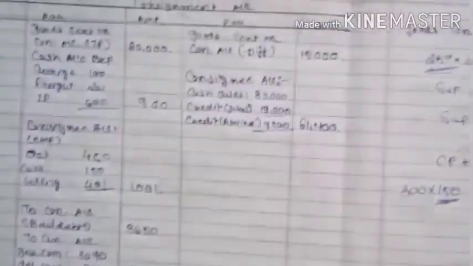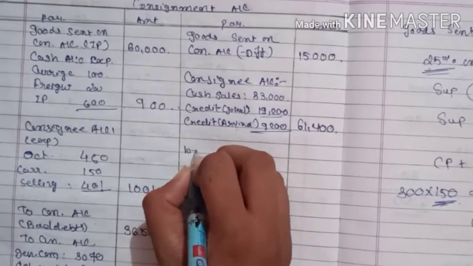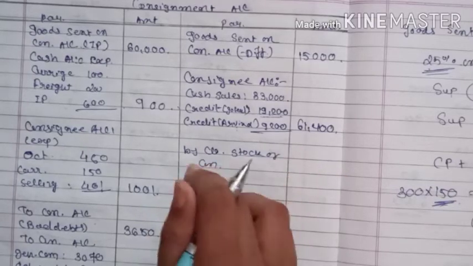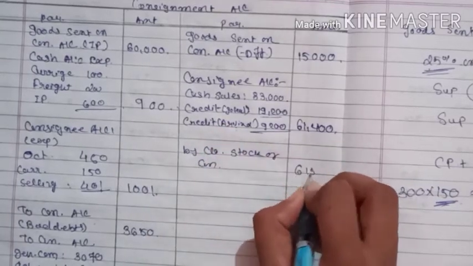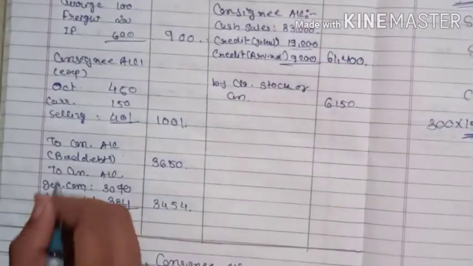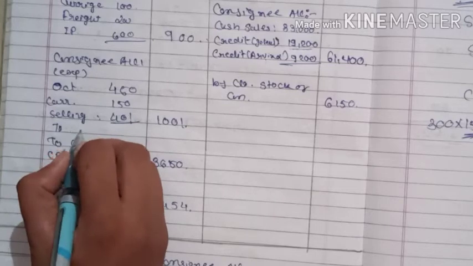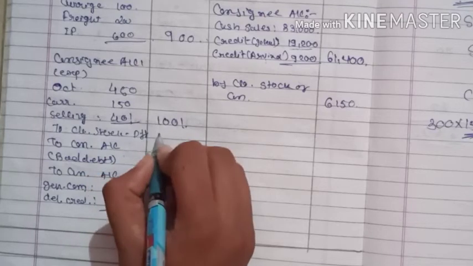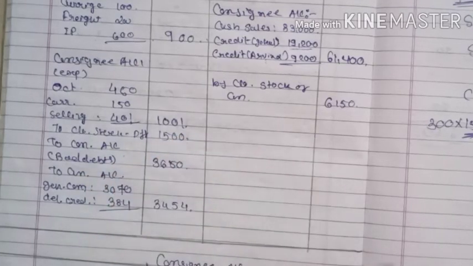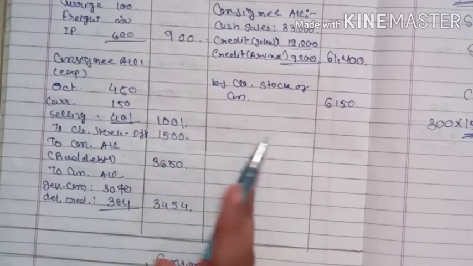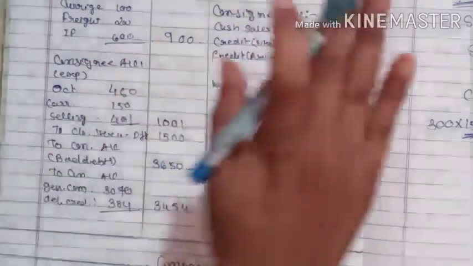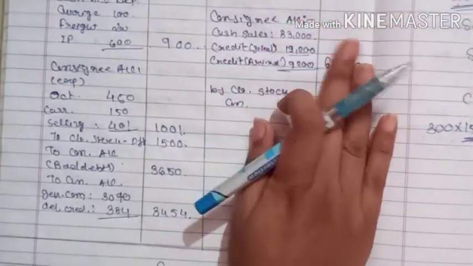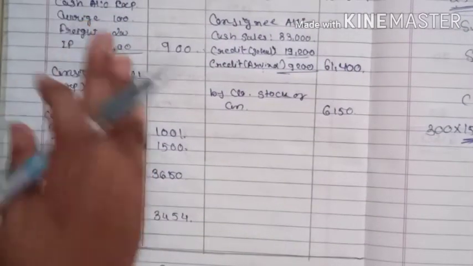So let's put the valuation by closing stock of consignment, 6150, and here we write to closing stock, in a bracket difference of rupees 1500. Don't forget to write the difference on the reverse side, as we are putting the closing stock valuation at an invoice price on a credit side, difference we will write on a debit side.